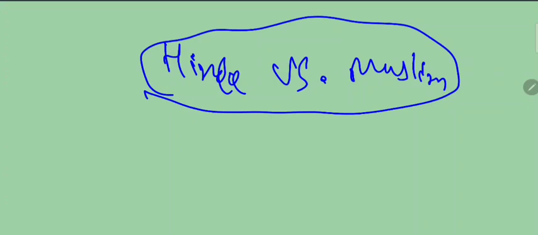Every culture which came from outside was assimilated in India, learned from India, and also gave something to India. So there is no culture which is alien to India. That is the idea of historians. The Modi government first tried to change the entire history into Hindu versus Muslim, but they were unable to do so because historians rejected the theory.